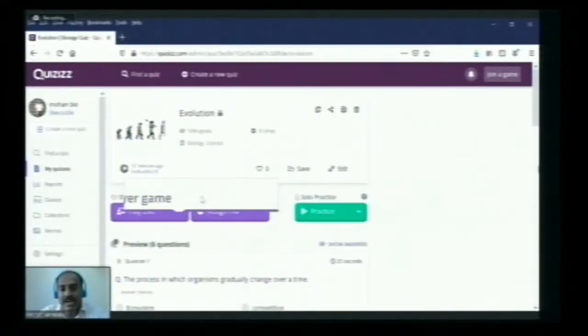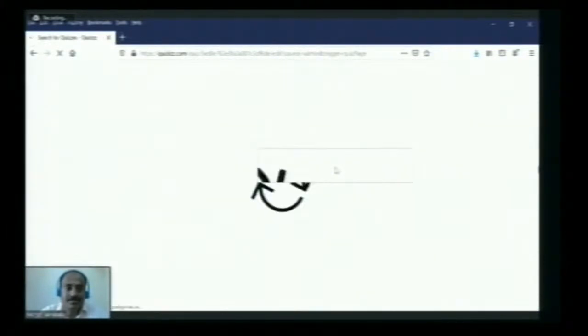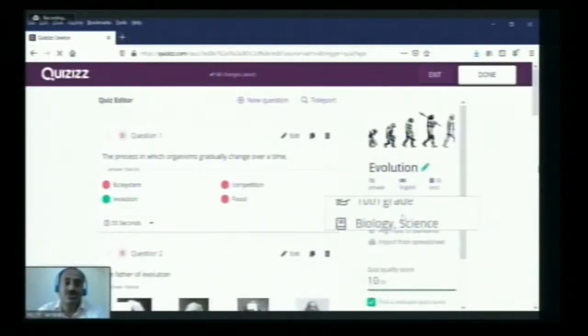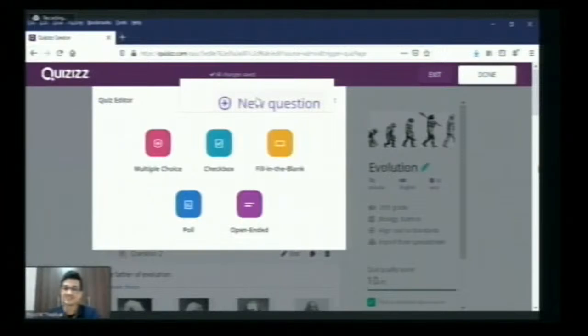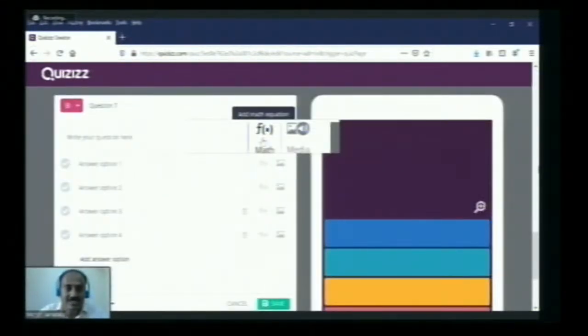If I want to add a mathematics question here, actually I'm not a mathematics teacher, so I'm not familiar with that. Anyway, just for the sake of an example, I will add a new question. Let's take a multiple choice question. So here there is a math option, an add math equation option. Just click on that one. Okay. So the table appears like that.